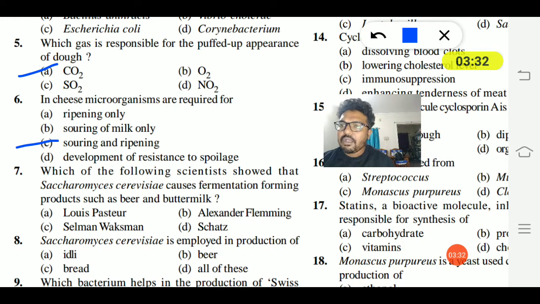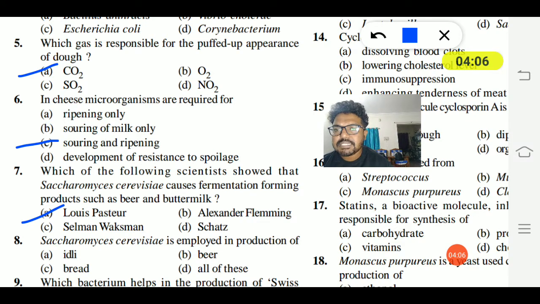Next. Seventh question. Which of the following scientists showed that Saccharomyces cerevisiae causes fermentation forming products such as beer and buttermilk? Option A Louis Pasteur, B Alexander Fleming, C Selman Waksman, Option D is Scats. So Louis Pasteur is the scientist who showed that Saccharomyces cerevisiae causes fermentation forming products such as beer and buttermilk. So option A is the right answer.